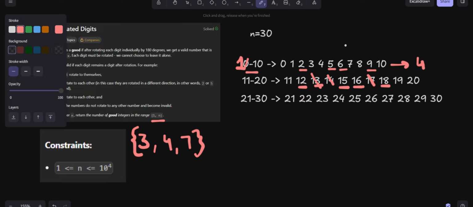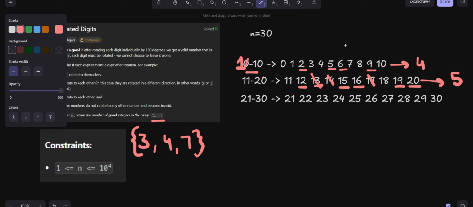18 is not going to change into anything. Why? Because 8 is converting into 8 itself, and 1 is converting to 1 itself, so it's not actually contributing to anything. 19 is going to contribute because 9 is going to change to 6. 20 is also going to contribute because 2 is going to change to 5 and our number will be 50. So this range is giving me 5 numbers: 12, 15, 16, 19, 20.